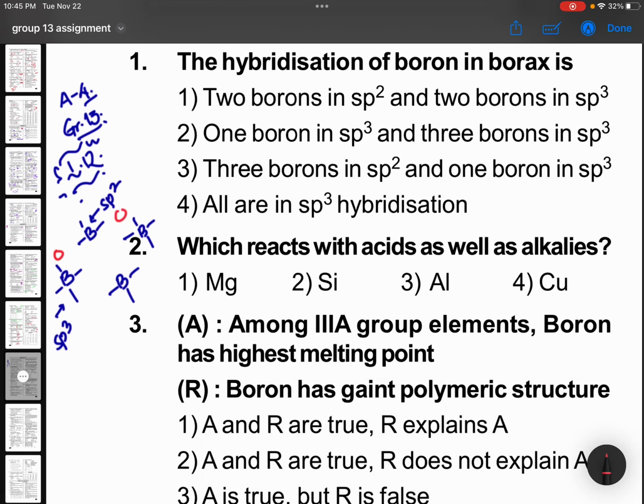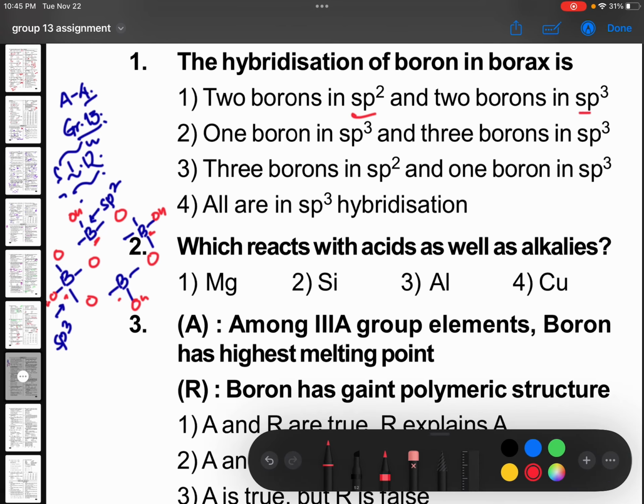It will be oxygen, oxygen, oxygen, oxygen, oxygen. So all these will have one OH group. This is sp3 and this is sp2. So 2 borons are sp2 and 2 borons are sp3. That is the right one.